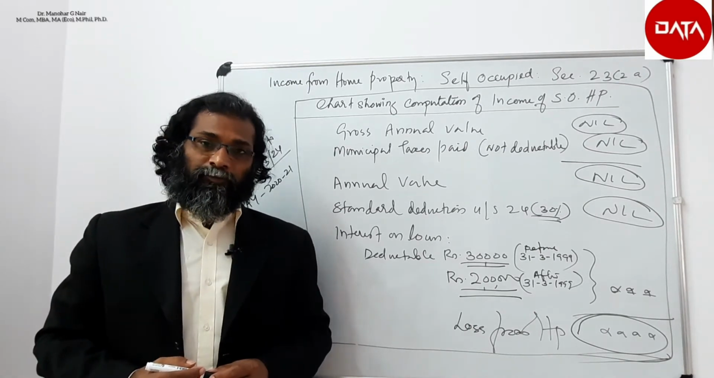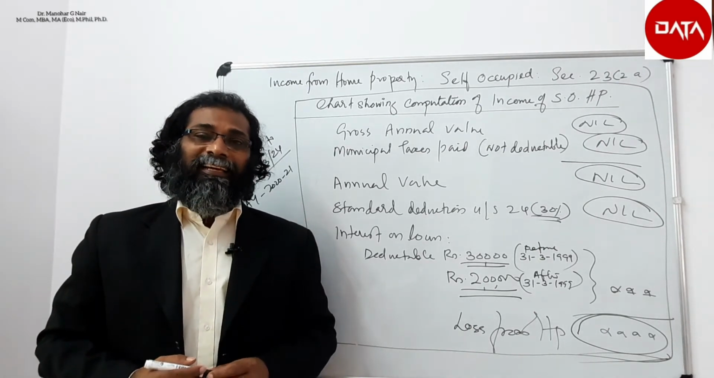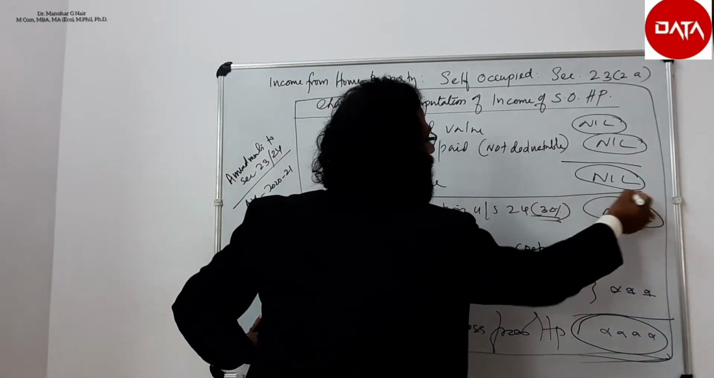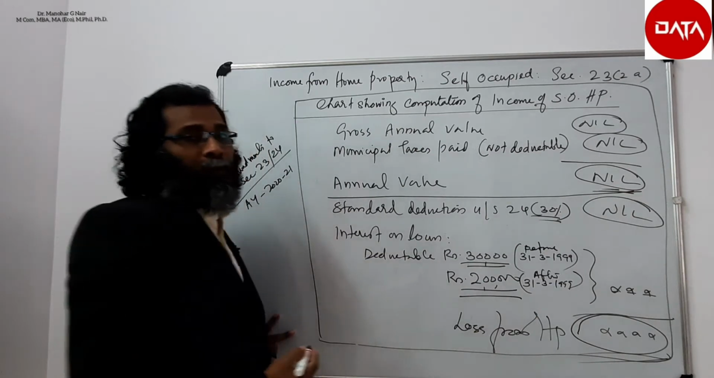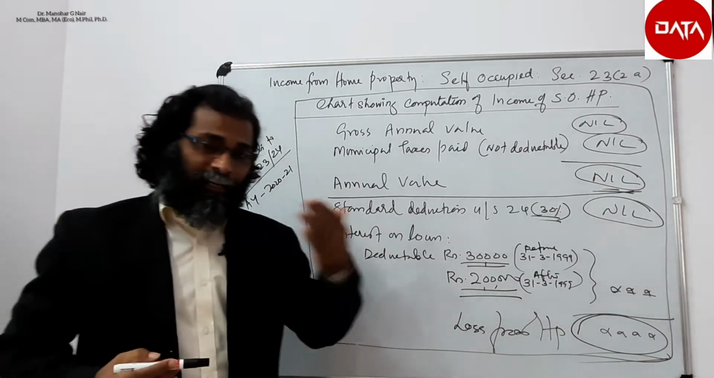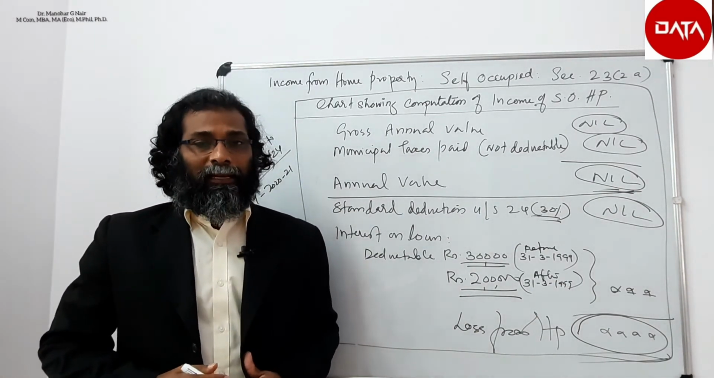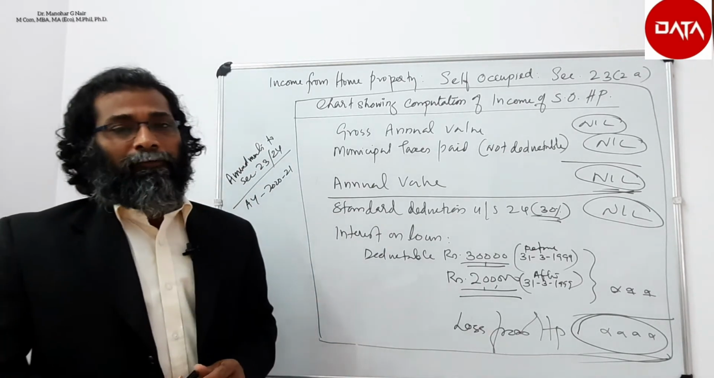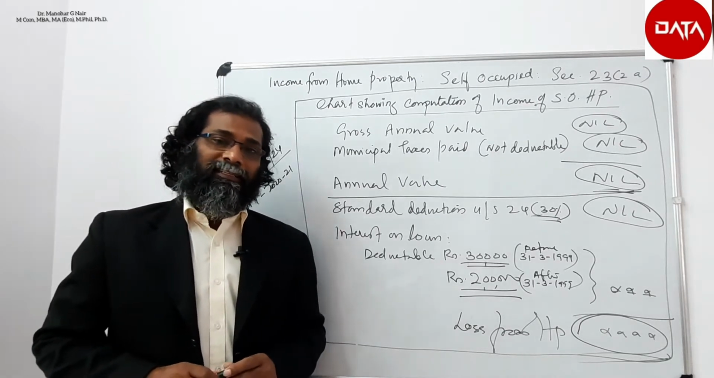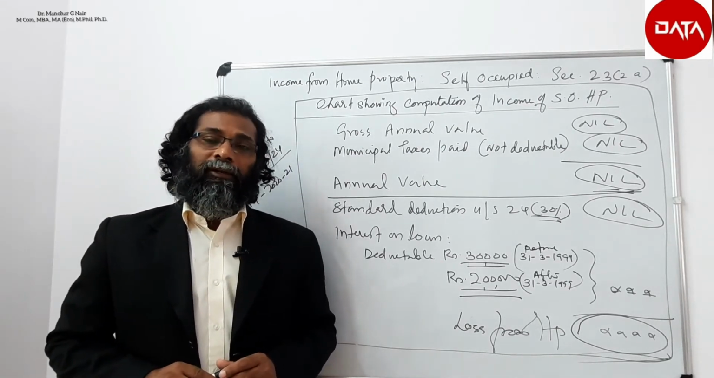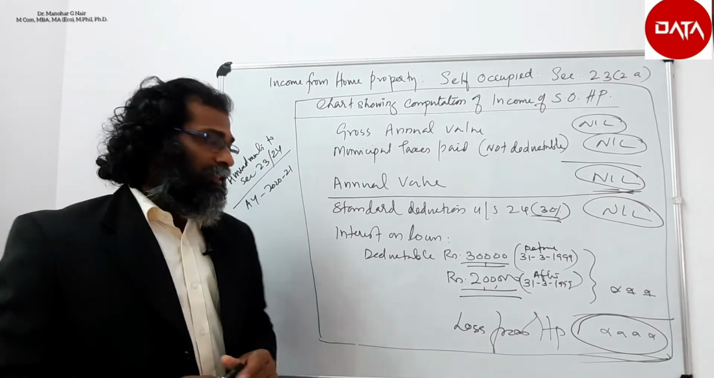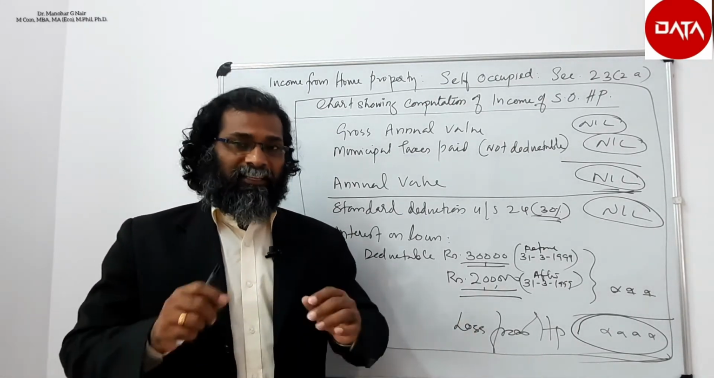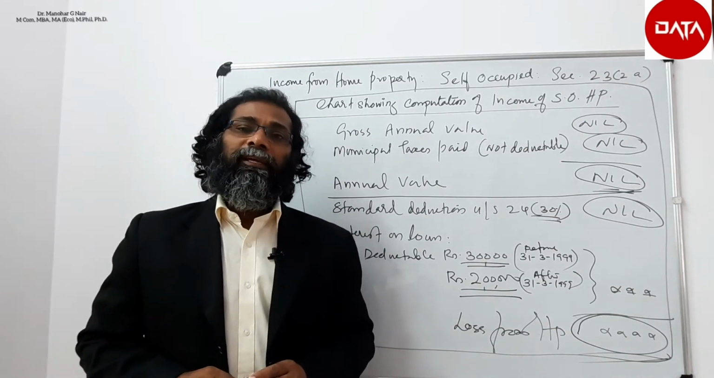With effect from the assessment year 2021, the assessee can avail the nil annual value for 2 house properties. Prior to that, he can avail the nil annual value only for 1 house property, but with effect from assessment year 2021, the assessee can avail the nil annual value for 2 house properties, but the maximum interest on loan possible is 2 lakh rupees. So this is the amendment with effect from 2021.